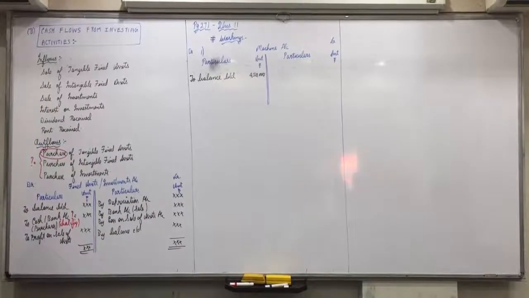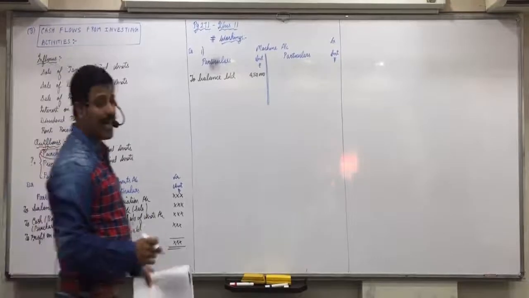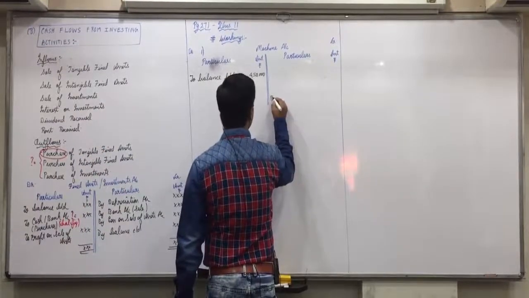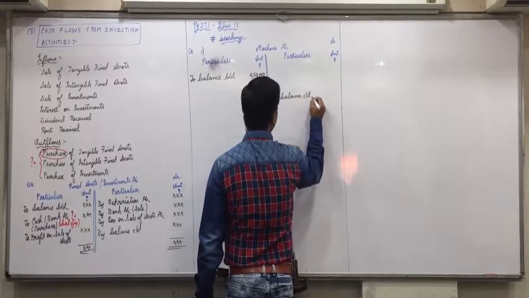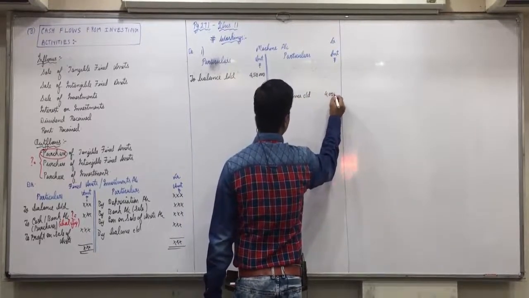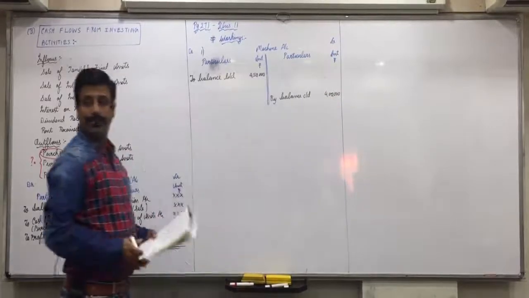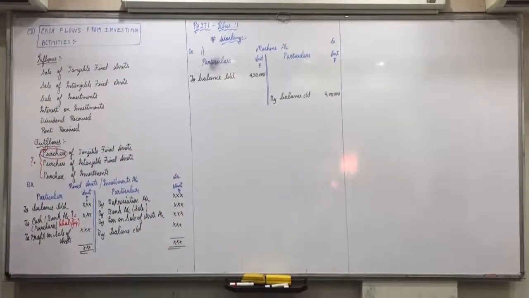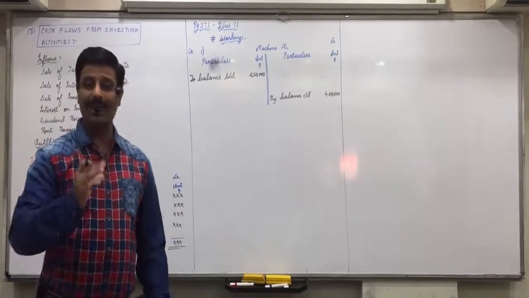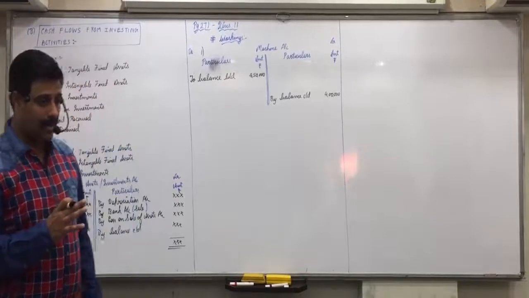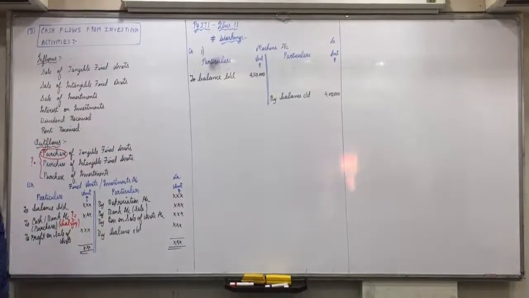Okay. Then closing balance of machine 4 lakhs will come on credit side. By balance carried down 4 lakhs. In exams, it might happen that you may waste your time in making this ledger account and you find that it gets squared up. Purchases does not come only. No problem, it is hardly 1 minute job in making this ledger account.